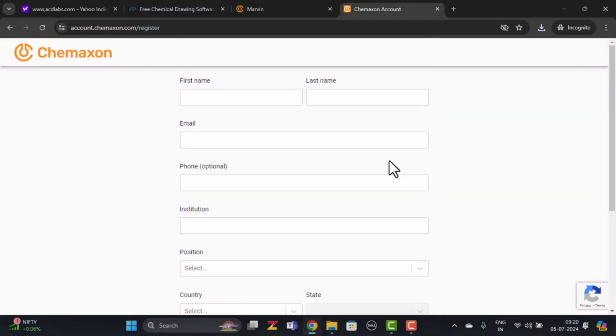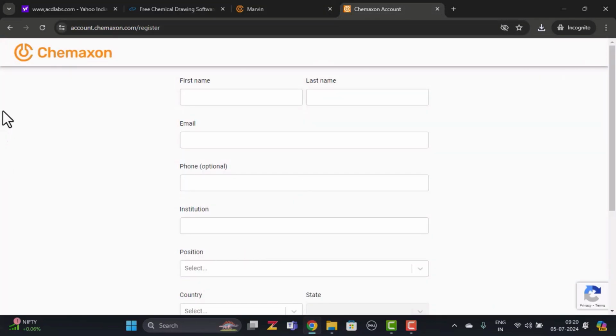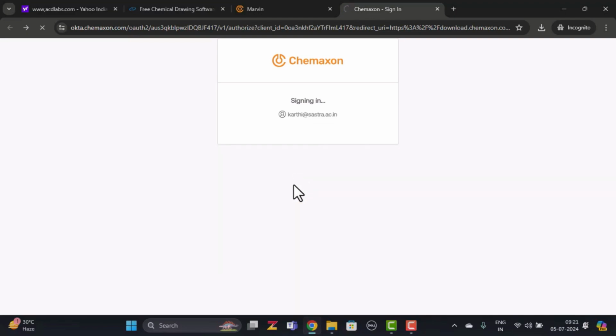As I have already registered with ChemAxon, I am going to log into my account using my email ID and password. Once you successfully log in, you can now download the software.